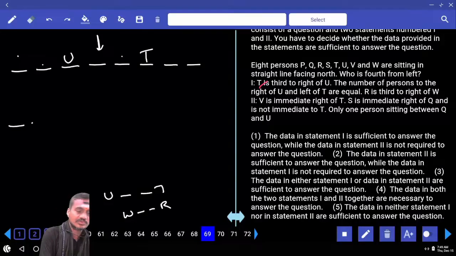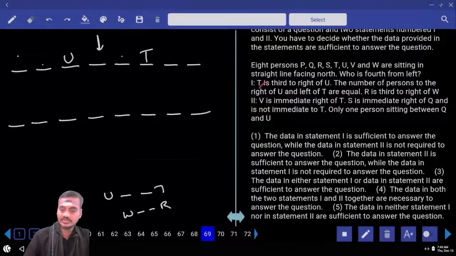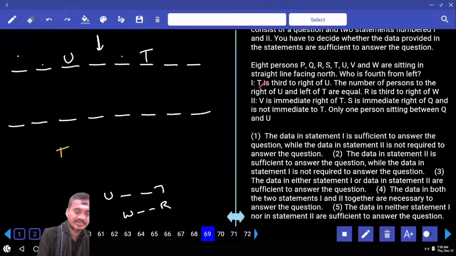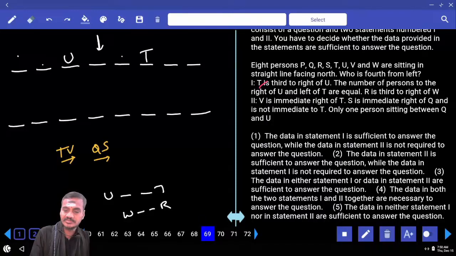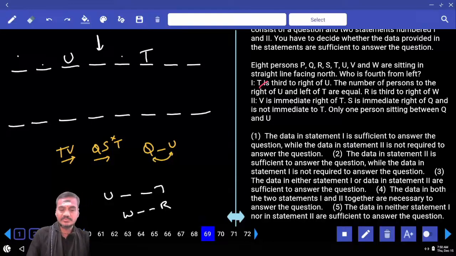Then coming to 2 alone, 1, 2, 3, 4, 5, 6, 7, 8. Now in this 2 alone, V is to the immediate right of T, and S is to the immediate right hand side of Q, and S is not immediate to T. S and T are not adjacent to each other. Only one person between Q and U. In between Q and U, how many persons are there? There must be exactly one person in any order. And with the help of this one, you are not getting any answer as well.